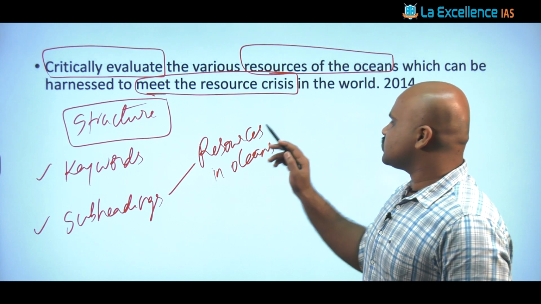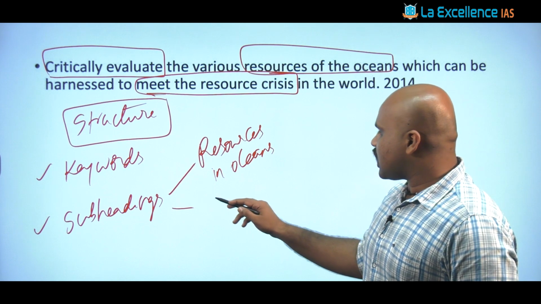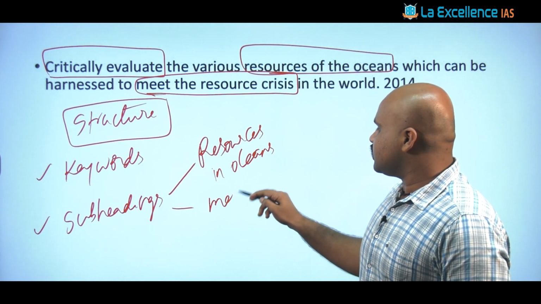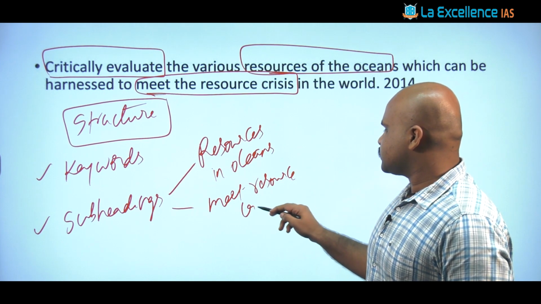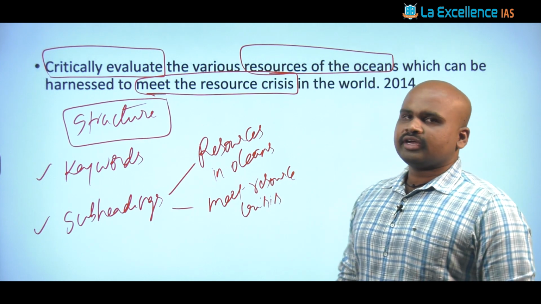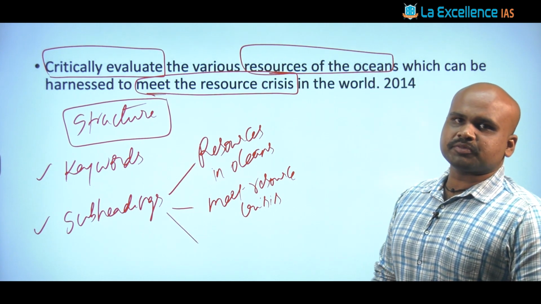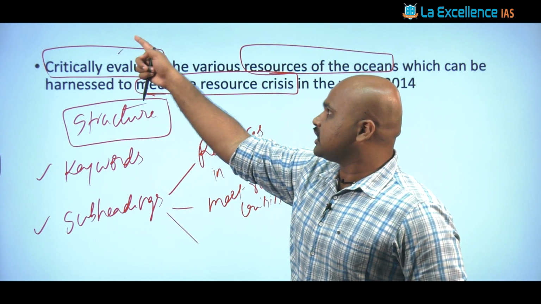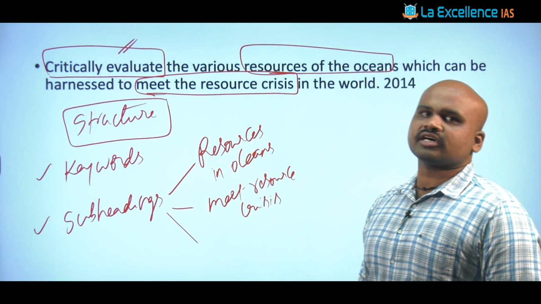What are the general resources that are present in the ocean? And the second aspect is how these are going to meet the resource crisis. This is the second heading that can be generated. The third subheading that can be generated with respect to this particular question, as they are asking about critical evaluation. Critical evaluation means the flip side of the dimension has to be seen.